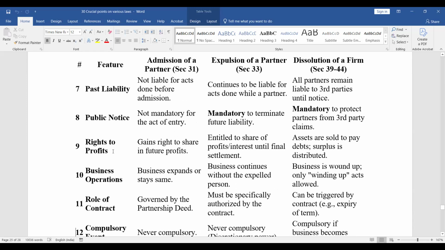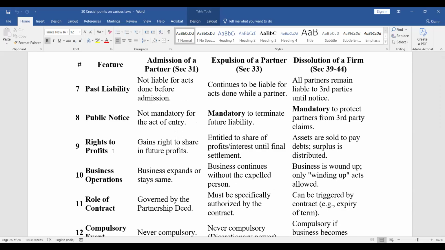Past liability. Admission, not liable for acts done before admission. Expulsion, continues to be liable for acts done while a partner. Dissolution, all partners remain liable to third parties until notice. Public notice: admission not mandatory for the act of entry. Expulsion mandatory to terminate future liability. Dissolution mandatory to protect partners from third party claims.